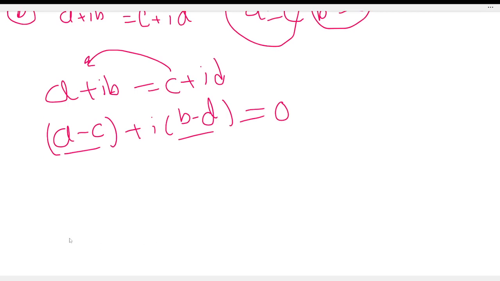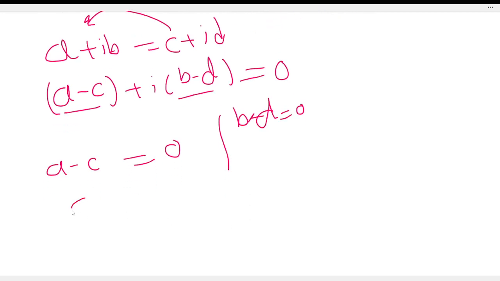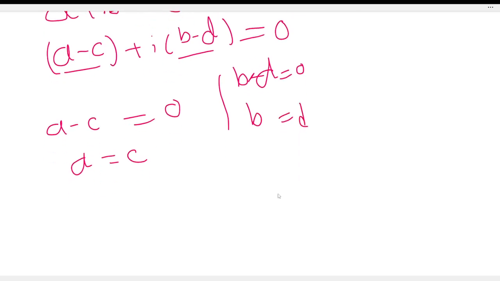By this property, a minus c is equal to 0 and b minus d is equal to 0, so a is equal to c and b is equal to d.